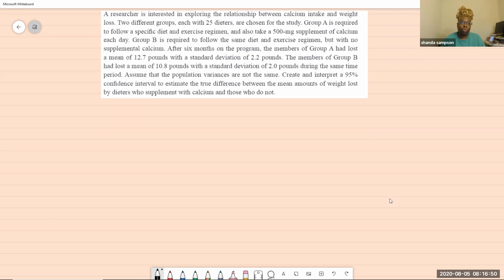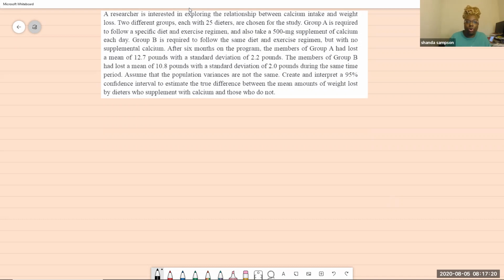Create, then interpret a 95% confidence interval to estimate the true difference between the mean amount of weight loss by dieters who supplement with calcium and those who do not. So they're telling you dieters who supplement with calcium and those who do not. We're going to start with the dieters who supplement with calcium, or simply Group A. So you know which one to use as the first one.